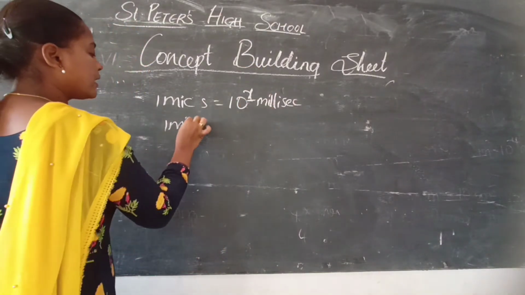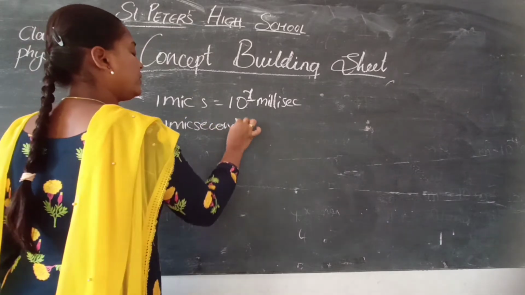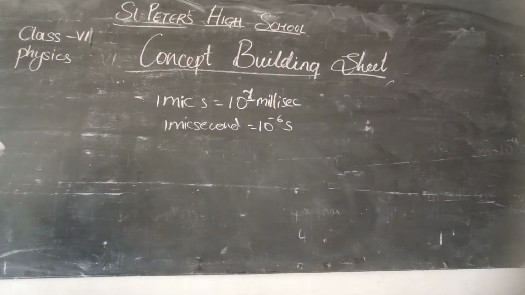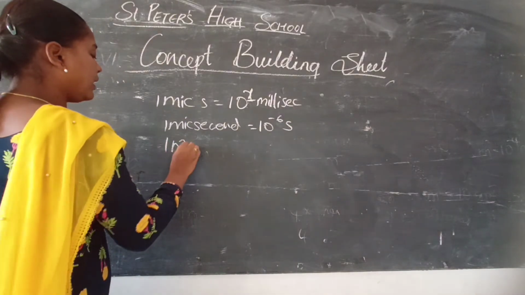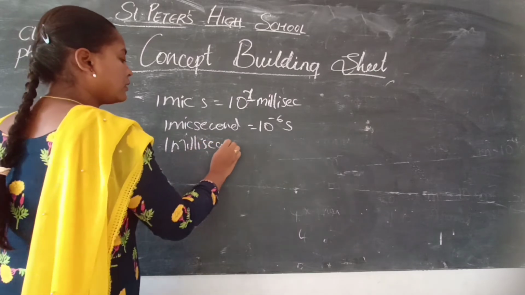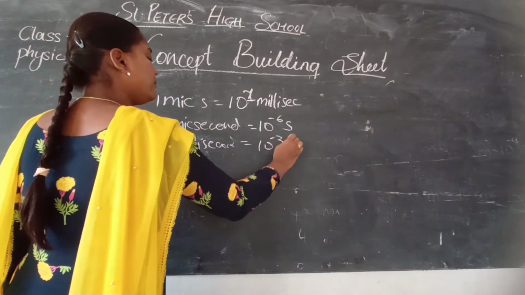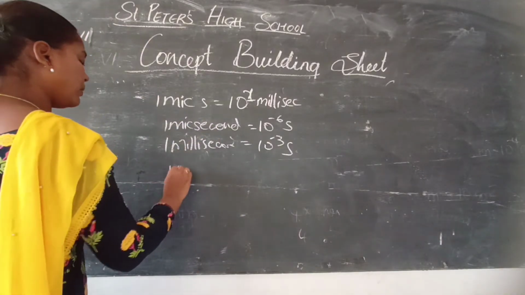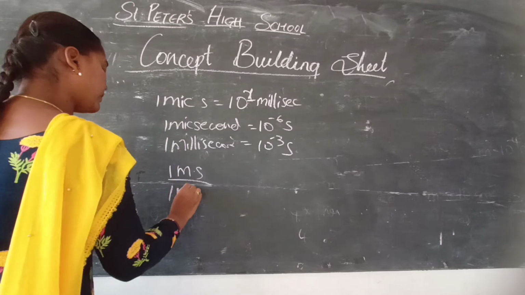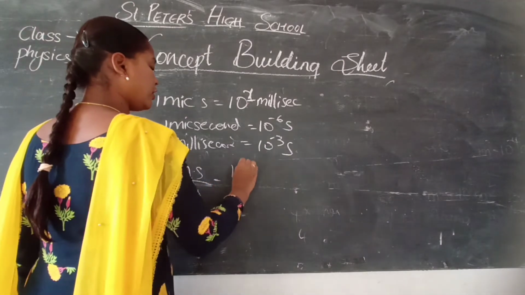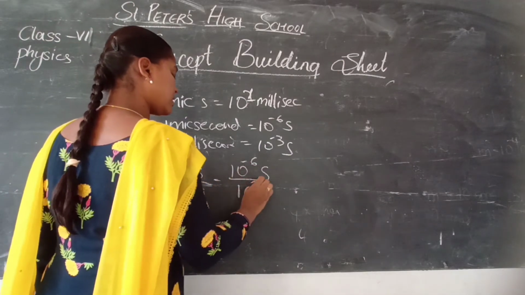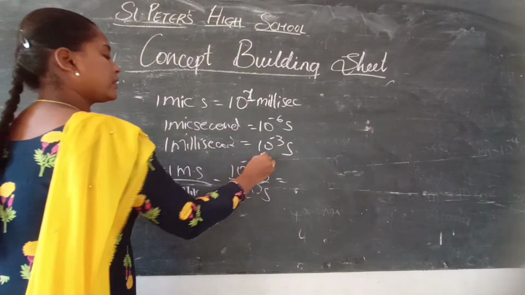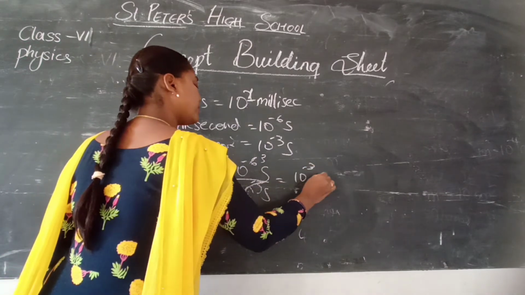Then 1 microsecond value is 10 to the power of minus 6 seconds, and 1 millisecond value is 10 to the power of minus 3 seconds. Now divide 1 microsecond by 1 millisecond. That is equal to 10 to the power of minus 6 seconds by 10 to the power of minus 3 seconds. So if we do this, what will we get? 3 gets cancelled. We get 10 to the power of minus 3.